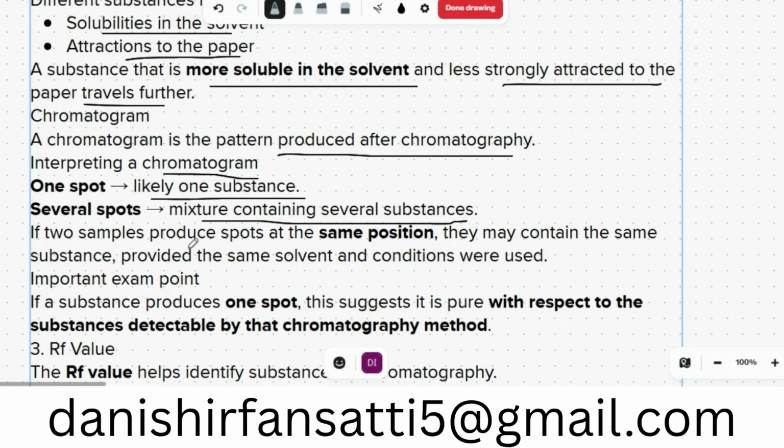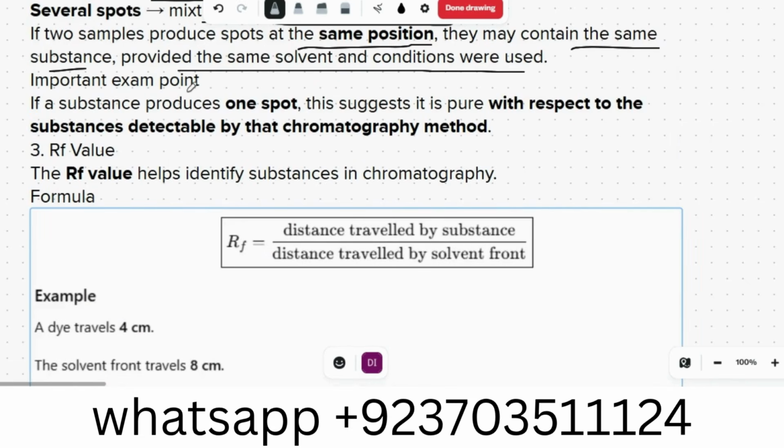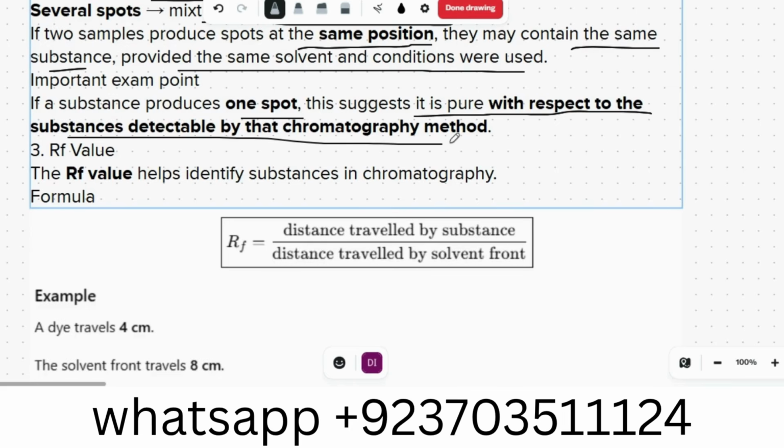If two samples produce spots at the same position, they may contain the same substance, provided the same solvent and conditions were used. Important exam point. If a substance produces one spot, this suggests it is pure with respect to the substances detected by the chromatography method.